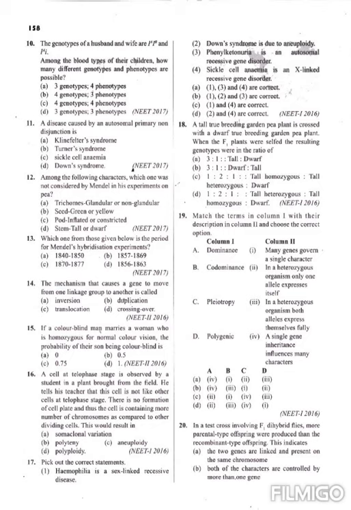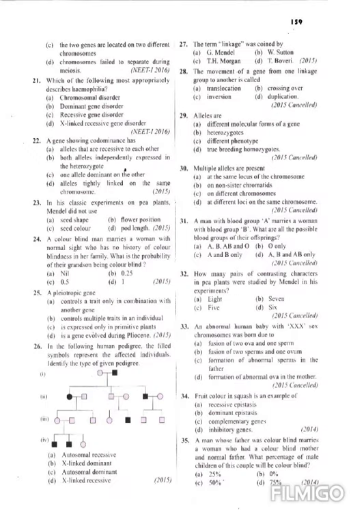Which of the following most appropriately describes hemophilia? The options are: a chromosomal disorder, dominant gene disorder, recessive gene disorder, X-linked recessive gene disorder. So, hemophilia is an example for X-linked recessive gene disorder. It is also an example for crisscross inheritance or zigzag inheritance.